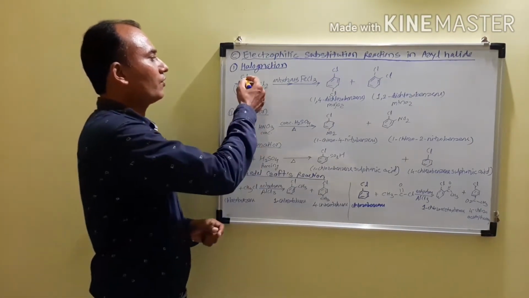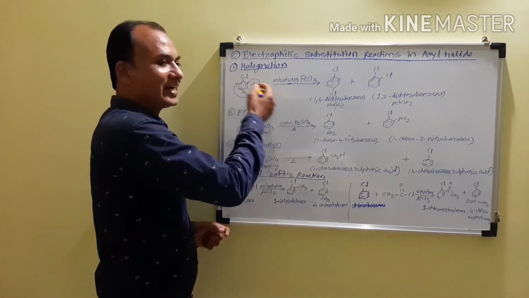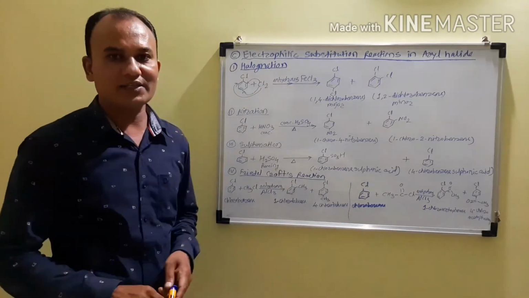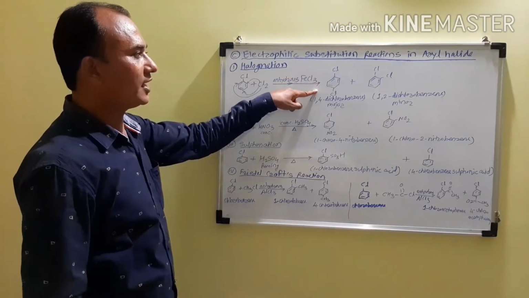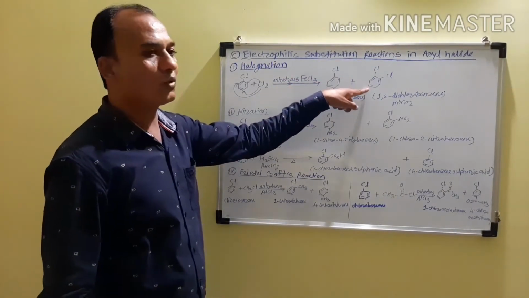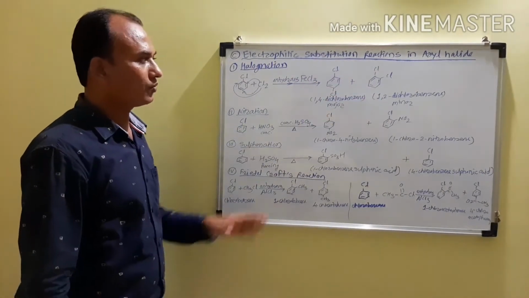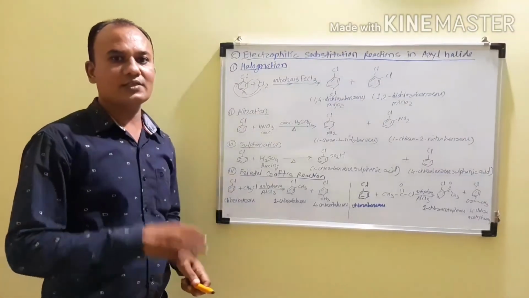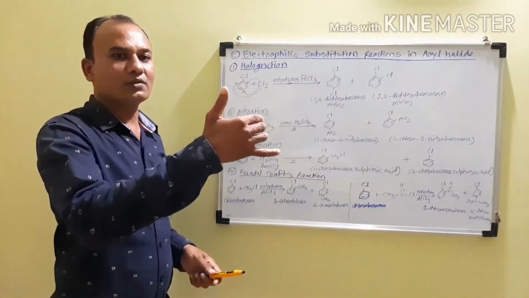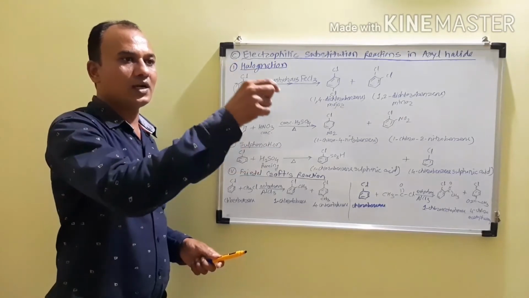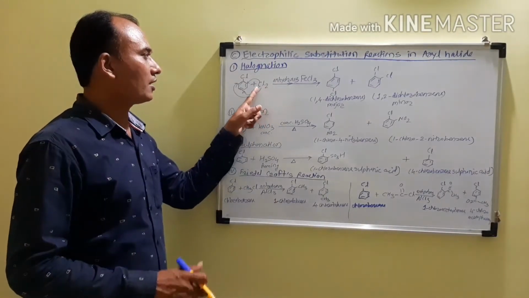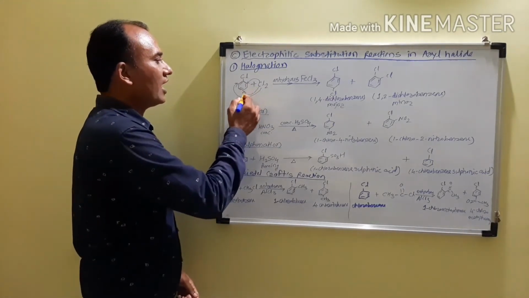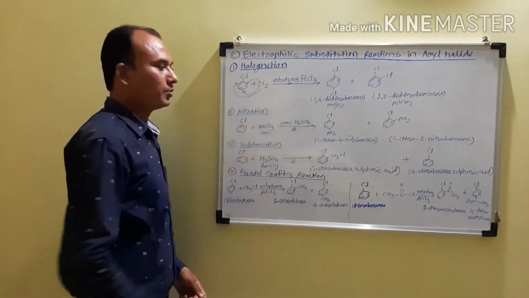So when chlorobenzene reacts with chlorine in the presence of anhydrous FeCl3, it gives 1,4-dichlorobenzene as a major product and 1,2-dichlorobenzene as a minor product. We are getting the two types of products, that is ortho and para, because due to resonance, the electron density increases at the ortho and para positions, and therefore the halogen atom always attacks at the para or the ortho position.